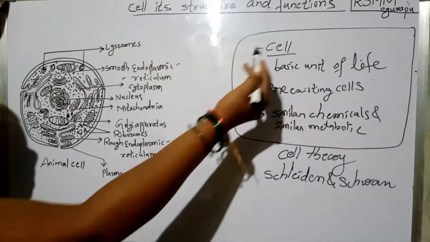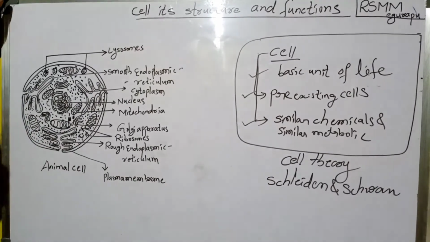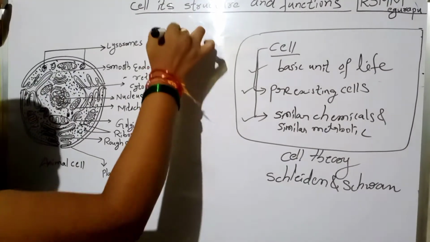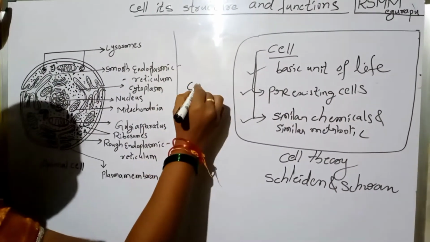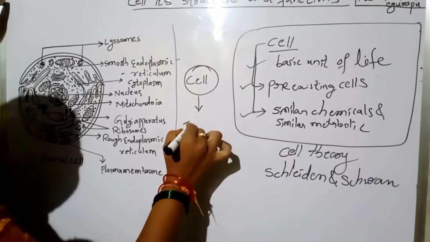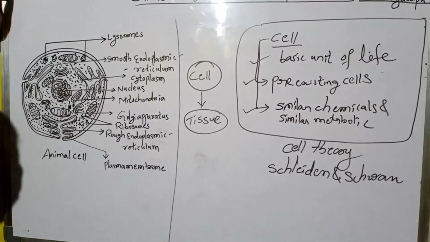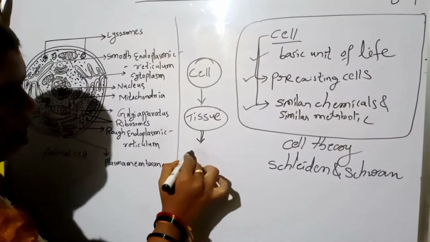I told you cell is the basic unit of life. Why is cell the basic unit of life? See, cell. Group of cells form tissue. Group of tissues form organ.